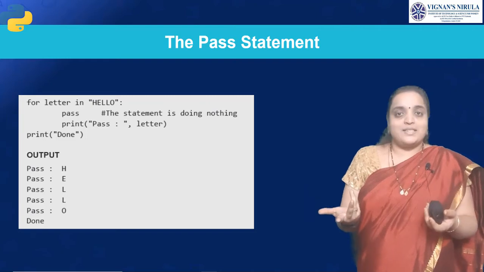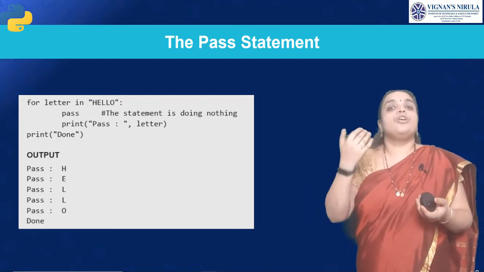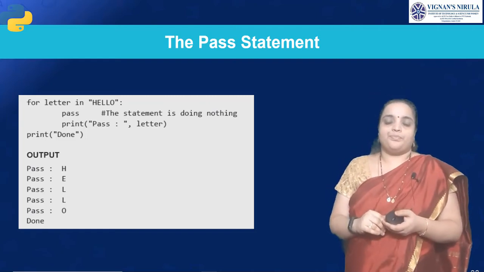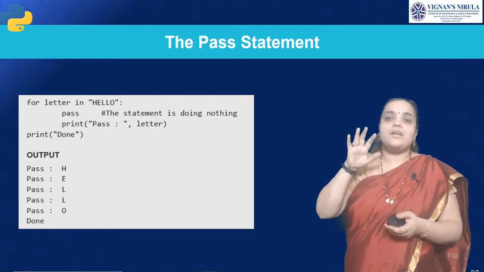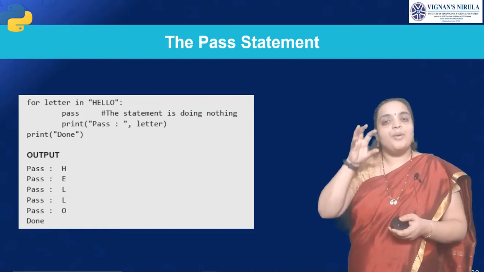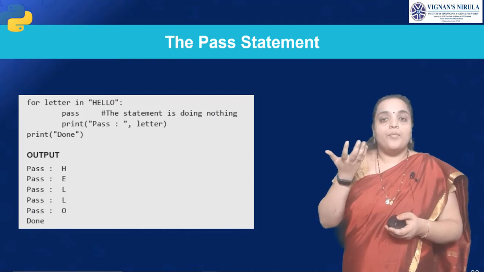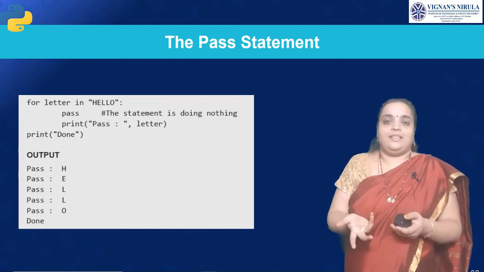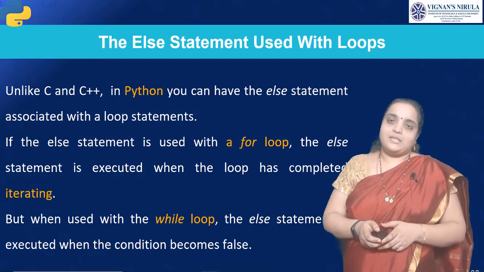The pass statement does not do anything. But the interpreter will execute it, though nothing will be printed. Whereas a comment will be totally ignored, a pass statement will be executed. It will not be ignored, but it doesn't print anything. It does nothing. It is a null statement. So this is about the pass statement.